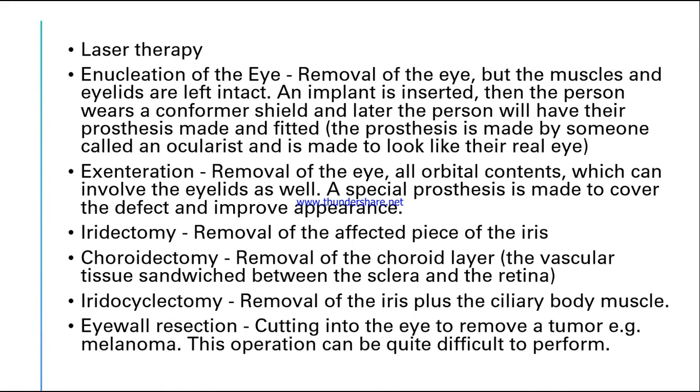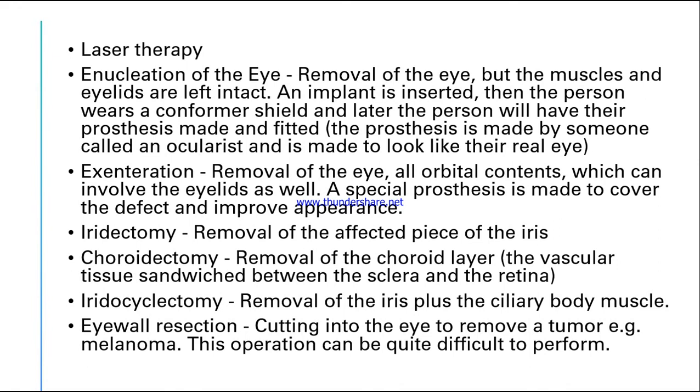Next, iridectomy, that is removal of only a piece of the iris. If the cancer cells originate in the iris, then you can remove only that portion of the iris which is affected. This is called iridectomy. Choroidectomy is removal of a portion of the choroid layer where the cancer cells originated.